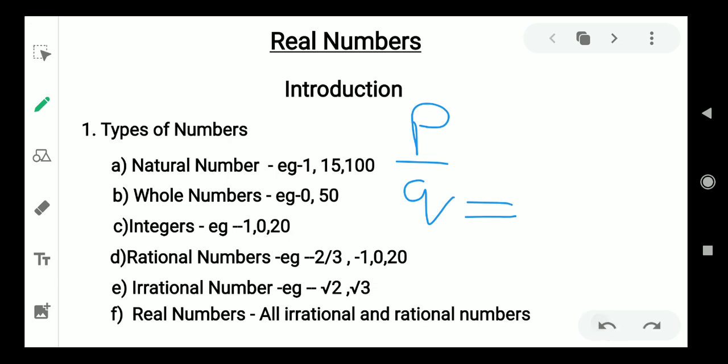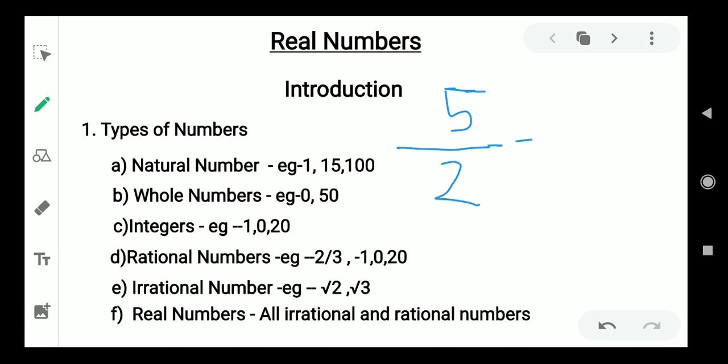This is the structural form, and there are some properties of rational numbers. The first property is that the rational numbers can be terminating. That is, if we have a decimal expansion of, for example, 5 upon 2, this is going to be equal to 2.5. So it is ending after a decimal position, and hence we can consider it a rational number.